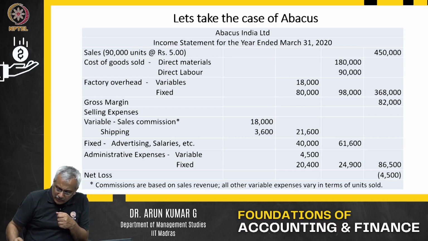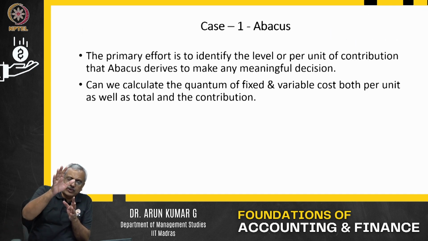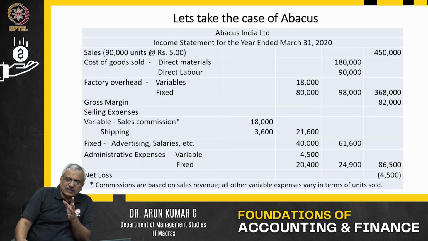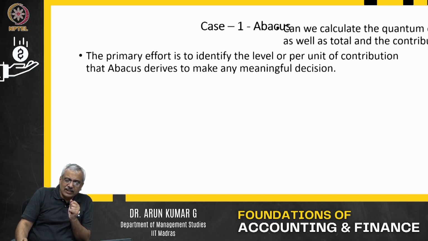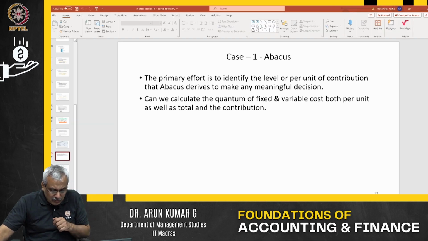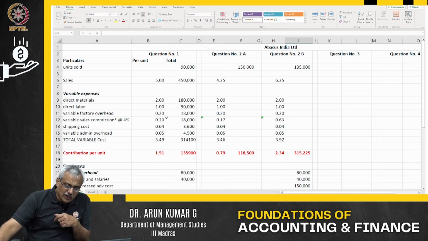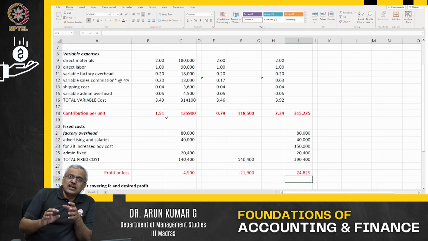So what did we do? We looked at case 1. We took whatever was given in the previous slide and divided it into fixed cost and variable cost, and arrived at the profit. The reason for doing that was very simple: the fixed cost does not vary with the number of units you produce, whereas the variable cost varies with the number of units.